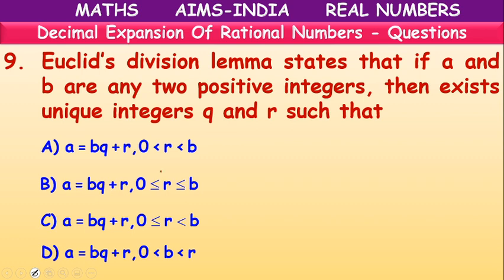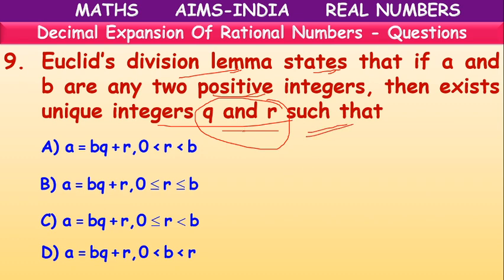Next. Euclid's division lemma states that if a and b are any two positive integers, then there exist unique integers q and r such that, according to the division rule, if there are a and b, there will be q and r.